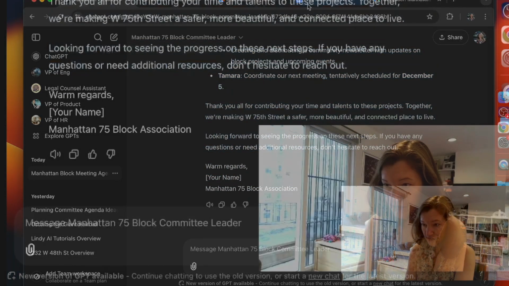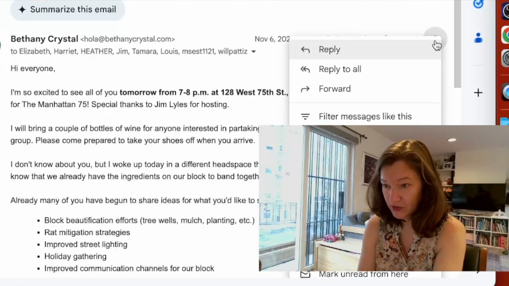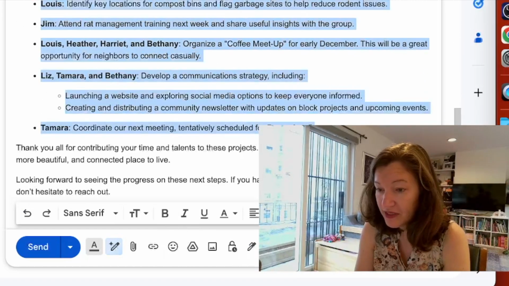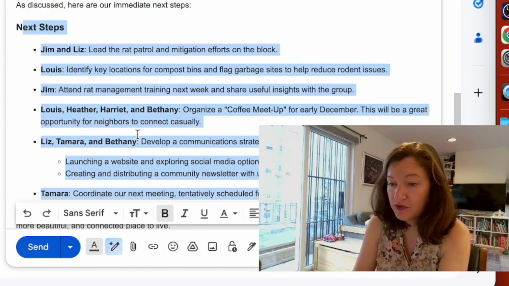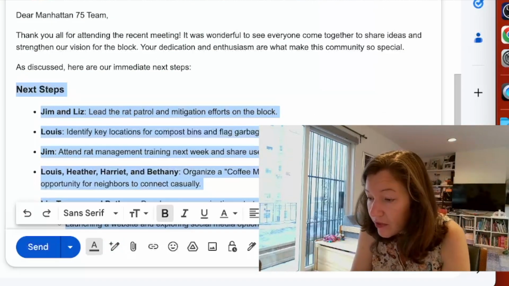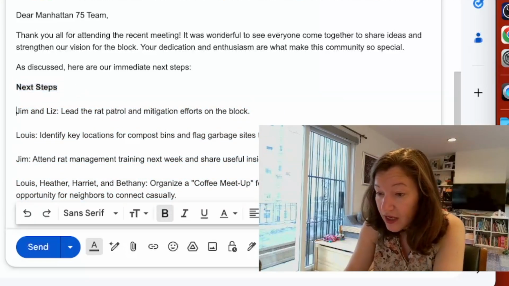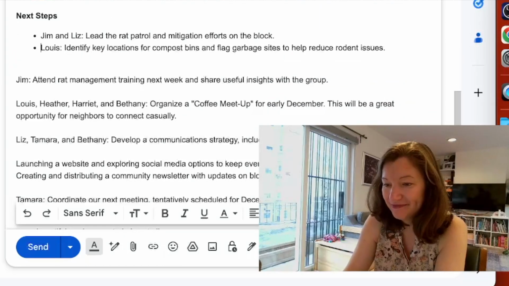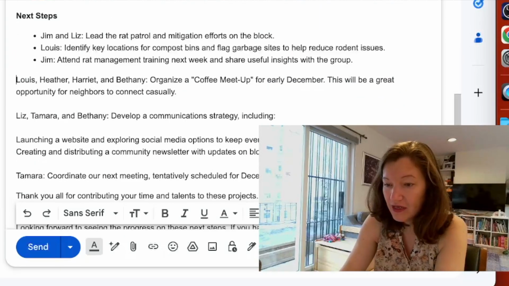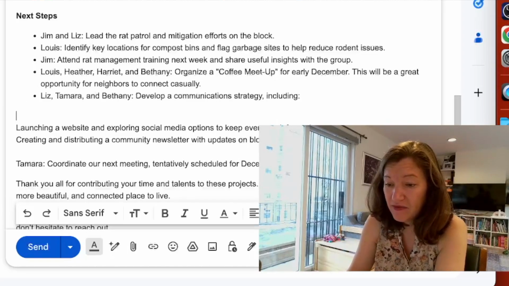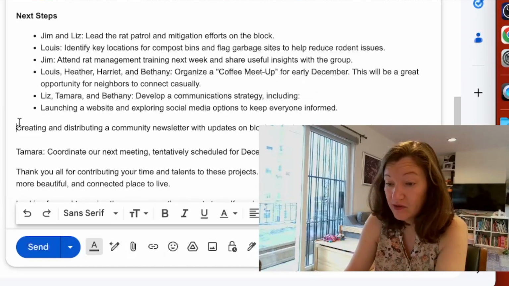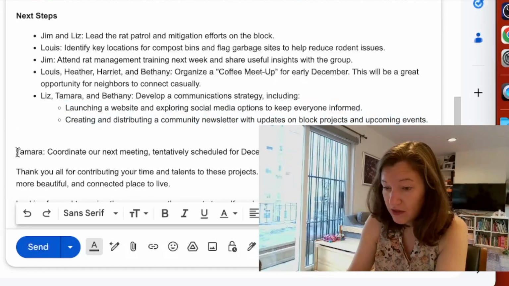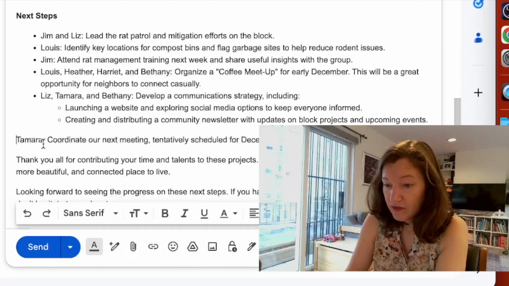An email. And I'm going to just come right into my email. This was my email to everyone yesterday, reminding them to come. And now I'm just going to dump this in here and edit this. What's really nice, at least for me, is I don't have a ton of time to do this meeting work. But as a result of the GPT, I'm able to do this in 5 minutes without a ton of fuss. Let's move this over here. I'm just going to leave this one down here.